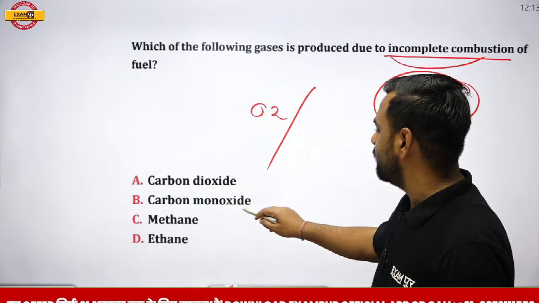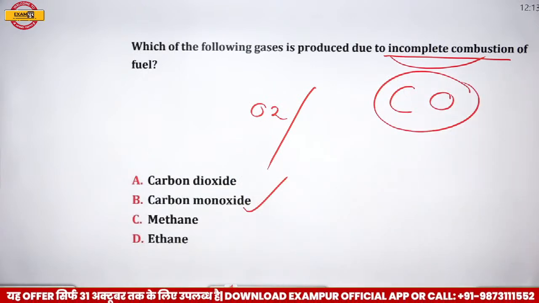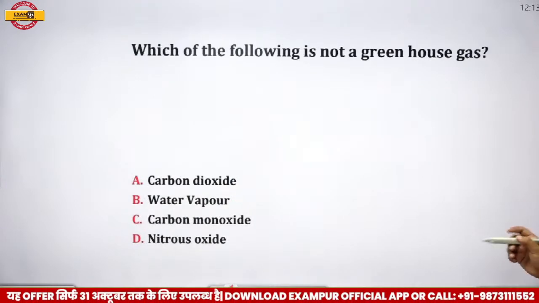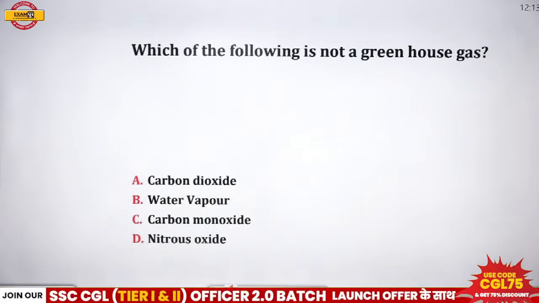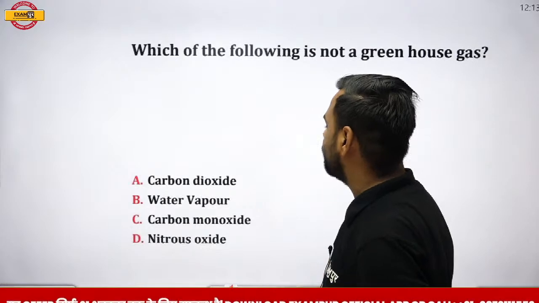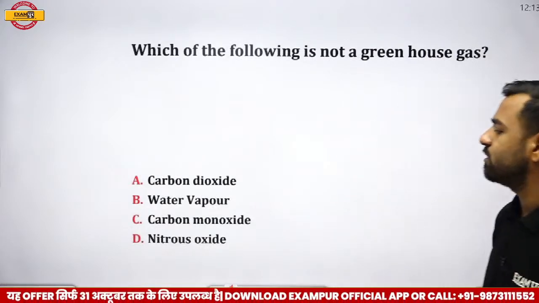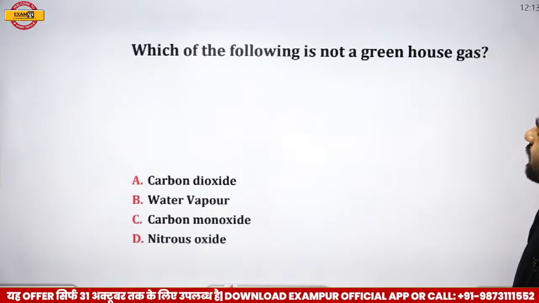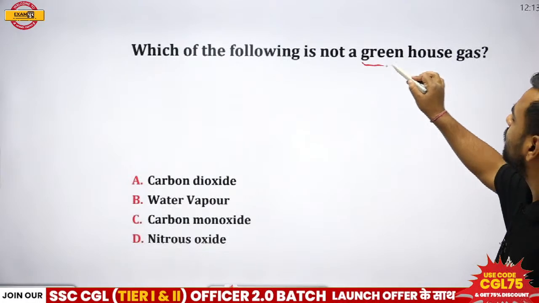Here the answer, that is carbon monoxide would be the correct one. Next. Which of the following is not a greenhouse gas? Now we have four options here. We have carbon dioxide, we have water vapor, carbon monoxide and nitrous oxide. So what is going to be the correct answer? Which of the following is not a greenhouse gas?